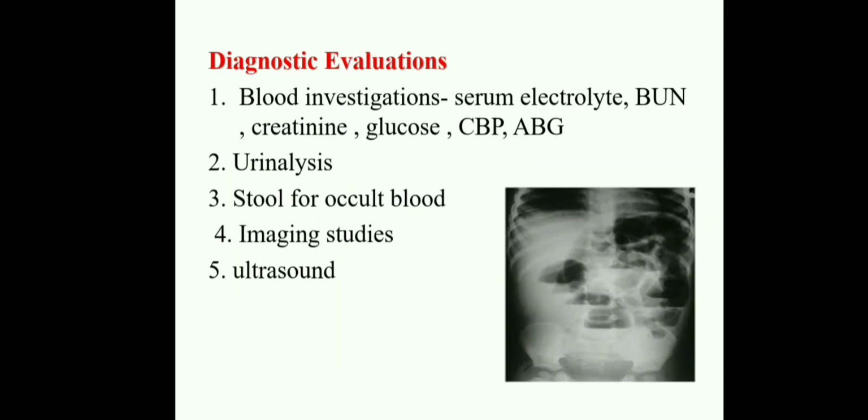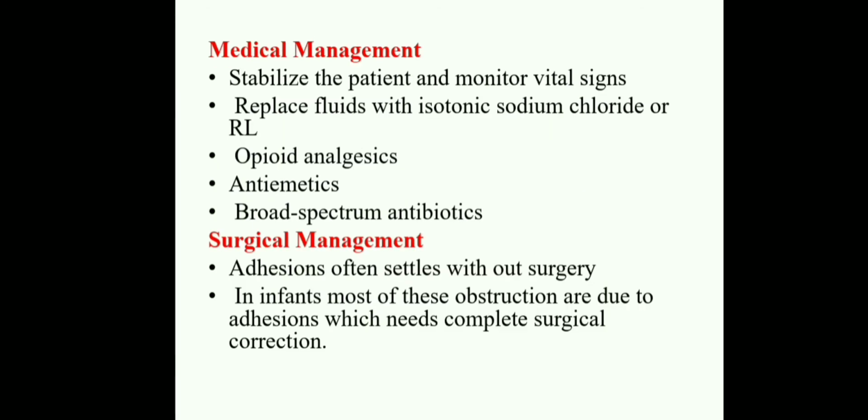Next, diagnostic evaluations: blood investigations including serum electrolytes, blood urea nitrogen, creatinine, glucose, complete blood picture and ABG analysis should be done, and urine analysis and stool for occult blood should be taken. Imaging studies include barium meal studies, X-rays and ultrasonography. These reveal that the child is suffering with intestinal obstruction.